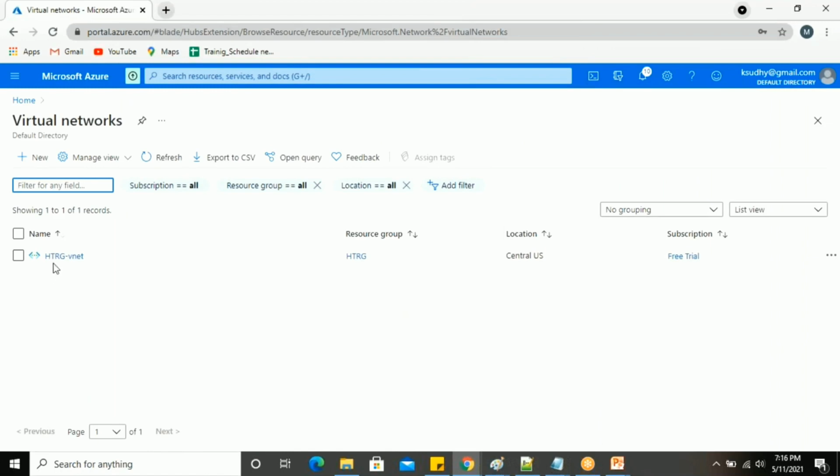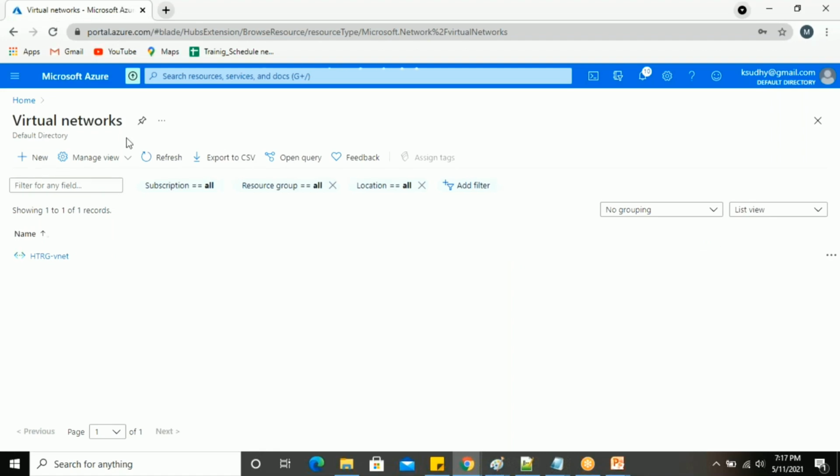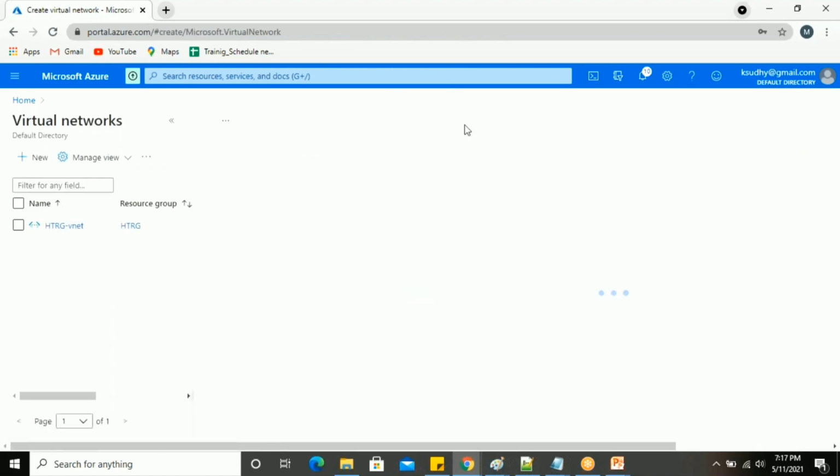Here I am able to see by default one virtual network, because in the last videos we might have created the resource group. While creating a VM, the default network is created over there, so the default network belongs here. If I want a new network, let me add a new one under the virtual network. So let me add a new virtual network over there. Let it load.